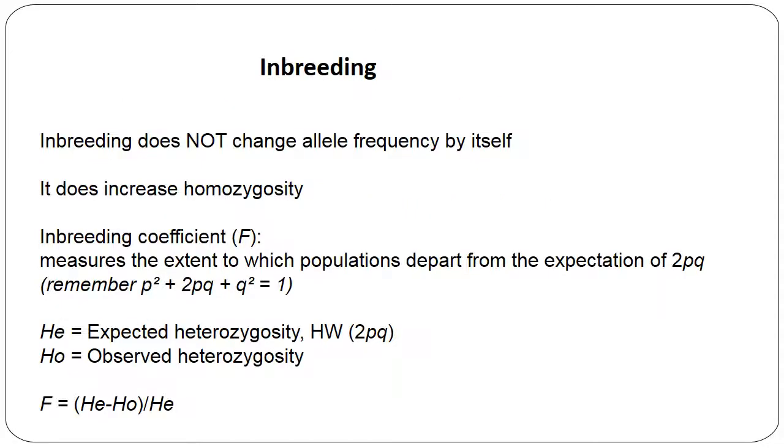Inbreeding does not change allele frequency by itself, it just increases homozygosity. The coefficient measures the extent to which a population departs from the expectations of 2pq. Here HE is expected heterozygosity in Hardy-Weinberg law and H0 is observed heterozygosity. That gives the inbreeding coefficient formula as expected heterozygosity minus observed heterozygosity divided by expected heterozygosity.